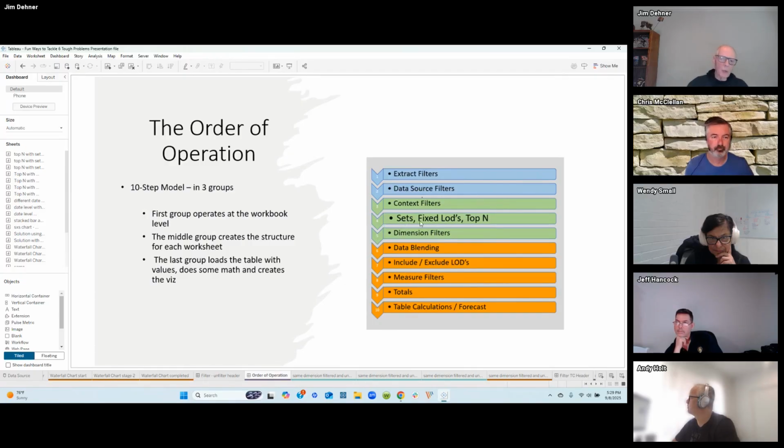Step 4 is where sets, fixed LOD, and top N are calculated. If I want to apply a filter that affects the fixed LOD and top N and sets, apply it as a context filter. If you want to apply a filter that does not affect those values, apply it as a dimension filter. That's all we're doing, and it's no more difficult than that.